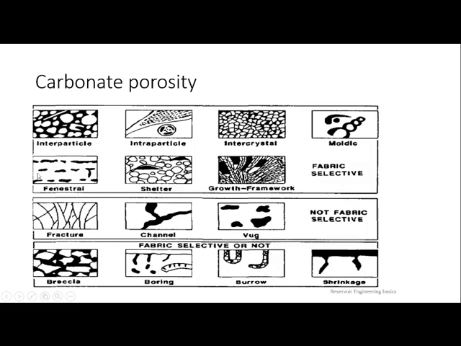When it comes to carbonate, we have different forms like intraparticle, interparticle. Here all the black spaces are pore spaces, not the white ones. Earlier it was white, but here the black spaces you can expect to be pore spaces. The other things are all grains. Moldic means because of overburden and erosion and corrosion of your lithologies, it will become like molded forms. In that way also, this black space will act as a pore volume. Here all the black spaces are the pore volumes.